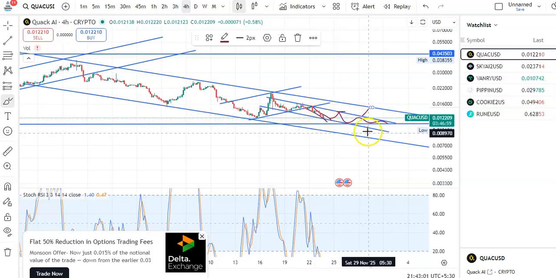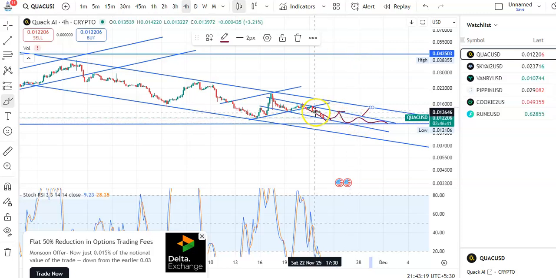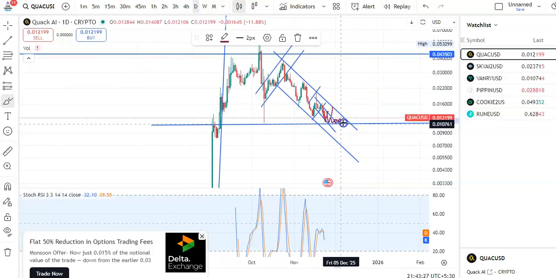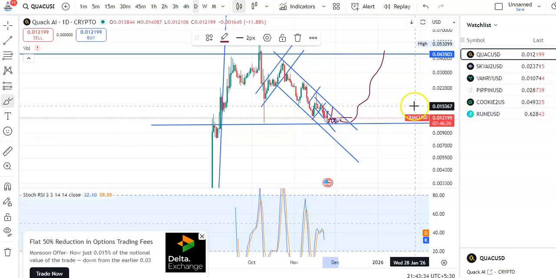You can see currently the candles are falling in this downtrend channel pattern, and if a breakout happens, then candles may move a little sideways, and after this sideways movement, if the breakout happens, then candles may start moving in an upward direction. You can see very clearly how these candles are moving.